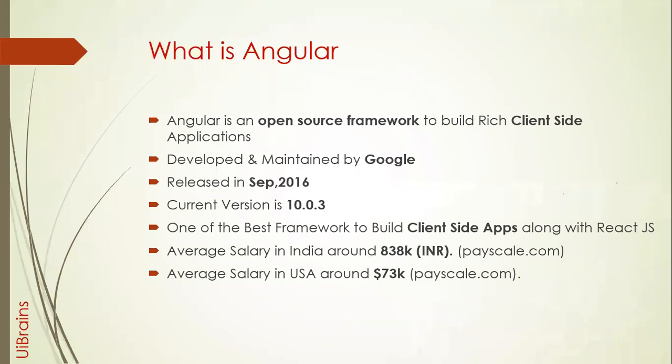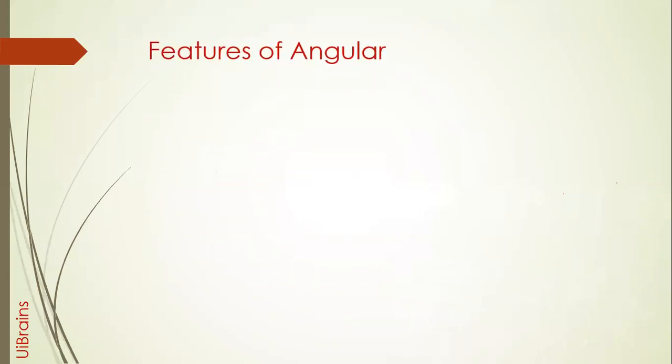Now let's start with the key features of Angular. Why has Angular become so popular? Why is everybody looking to learn Angular? See here, it is developed by Google, of course a good product, and it works on TypeScript.